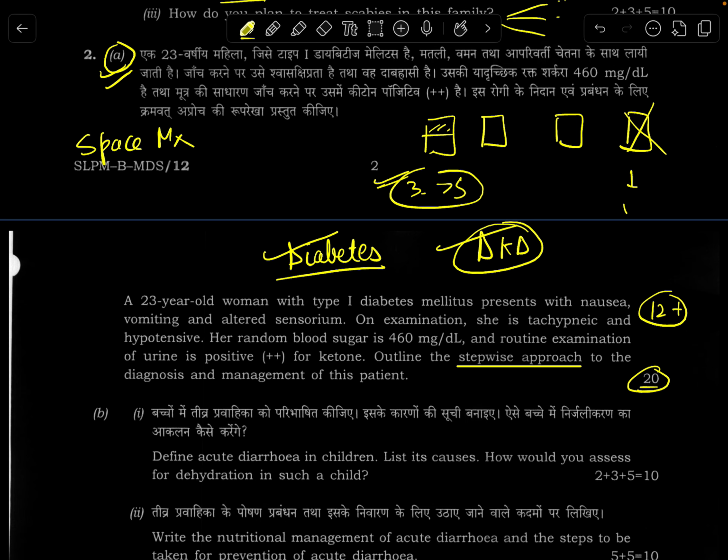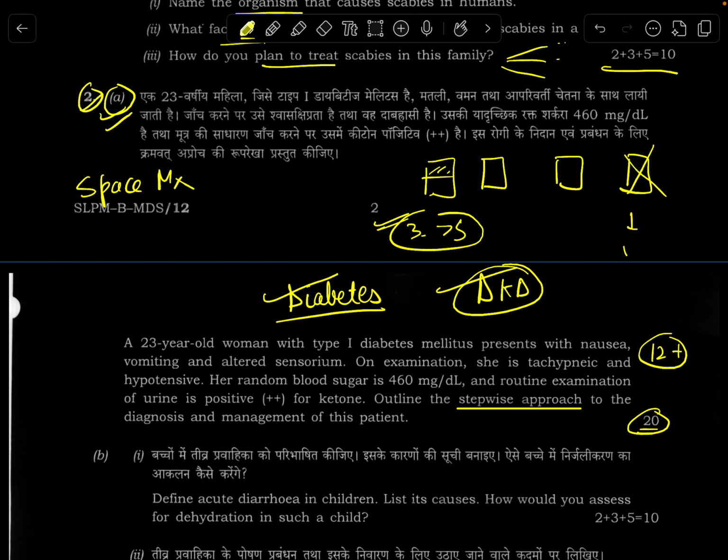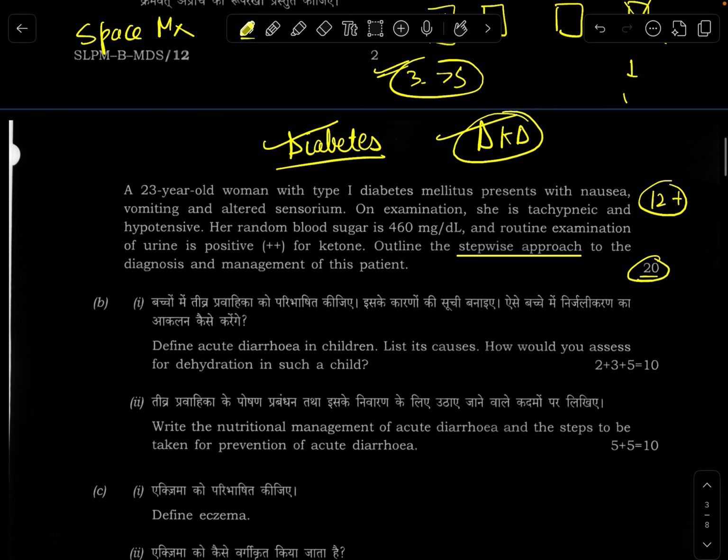And I, by the way, also attempted this question. Define acute diarrhea. This is actually 5 into 4. There are 4 subparts of 5 marks each. Definition of diarrhea for 2 marks, and its causes, this is for 5. Can be tackled. How will you assess for dehydration?